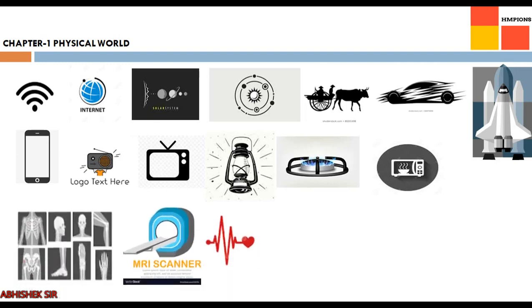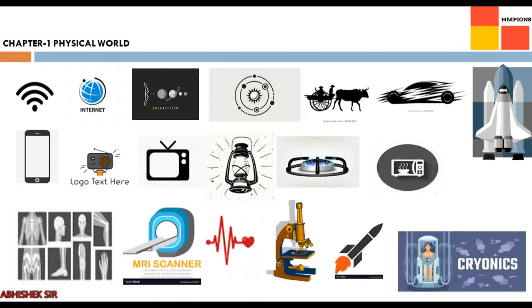Ultrasonic you have studied in standard 9, very much useful. X-rays, sonography, ECG, if you see ECG, electrocardiograph, right? Same way we have NMR, that is nuclear magnetic resonance, ESR, electron spin resonance, endoscopy, sonography. These things are only possible because we have physics. Instruments like the microscope, electron microscope, atomic force microscope have played a vital role. Vital means important role in the development of material technology. Also we have new technologies like biotechnology and nanotechnology. That is the gift of physics.